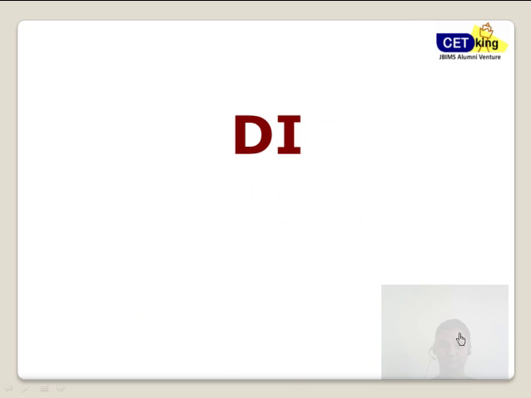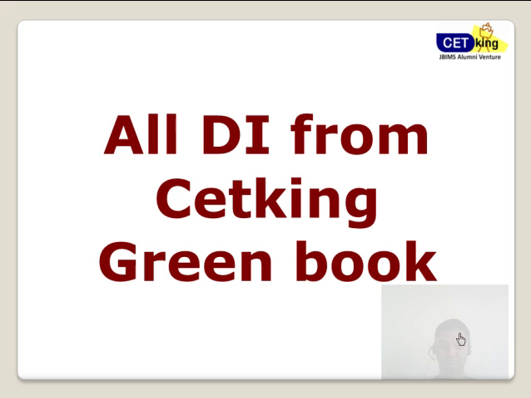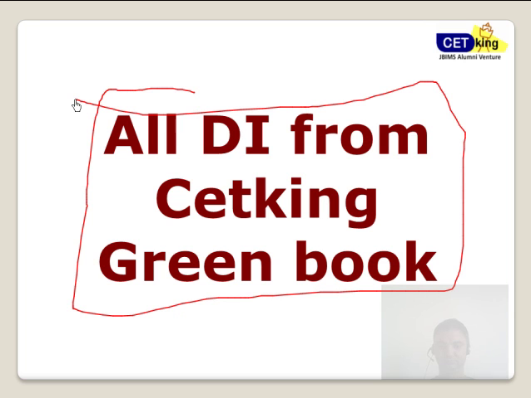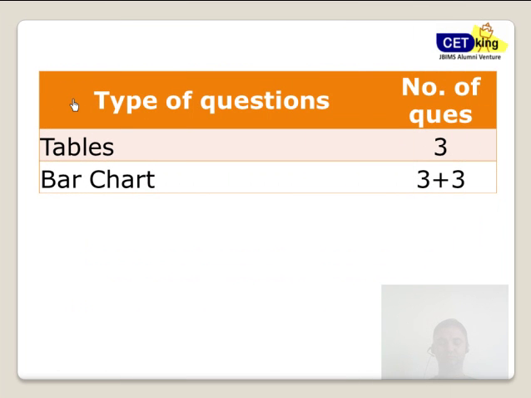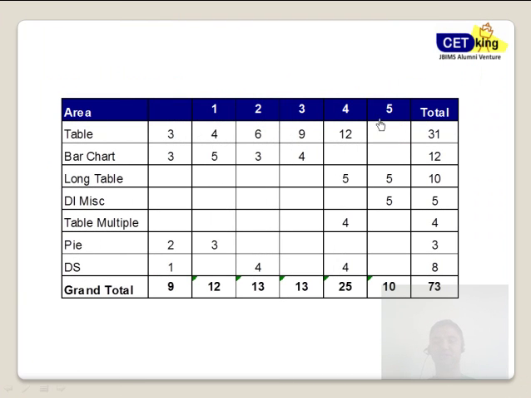Fine. Moving on to the next set, DI. DI was easy, a little bit calculation based. All DI questions were from the Cetking green books. I've told you millions of times, I'm again telling you, DI will be from that green book. Please go through the book again and again. Yep. So 3 questions based on tables and 6 questions based on bar charts. Fine. So 9 questions in total. Again in sync with the last 5 years' papers: table-based DI and bar charts have always been important. So no new things here. No data sufficiency in the paper.